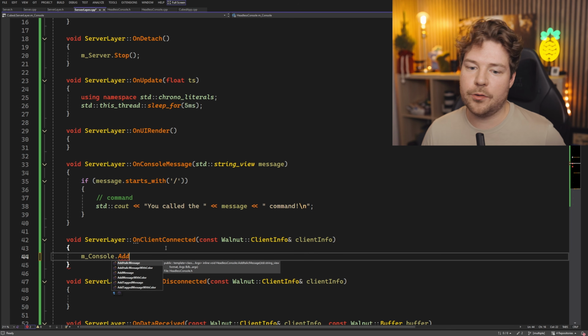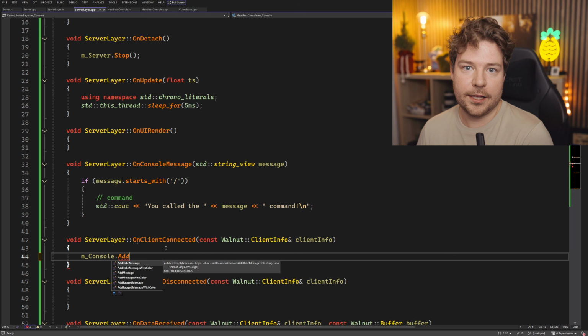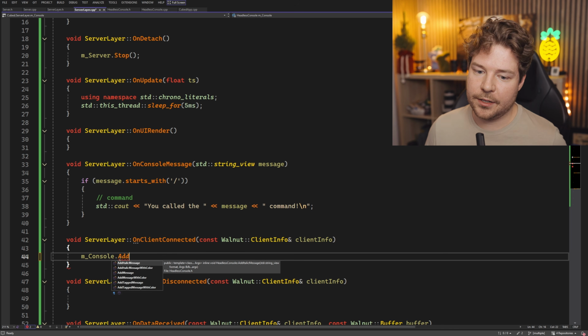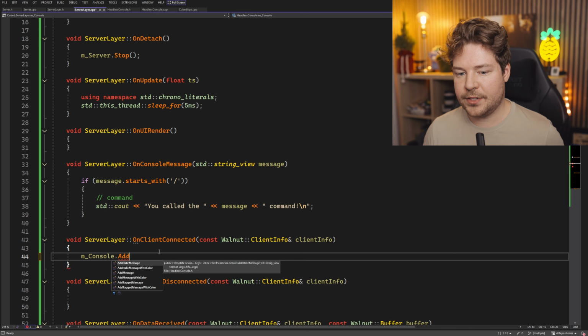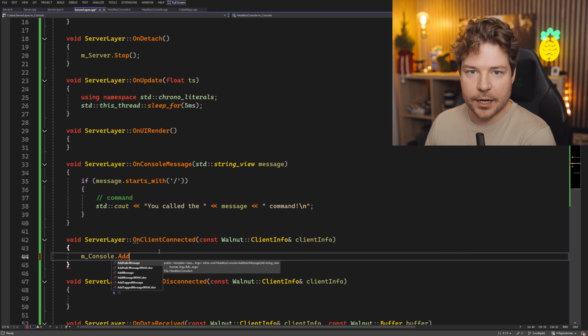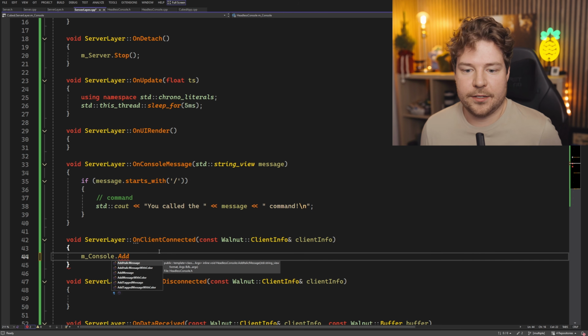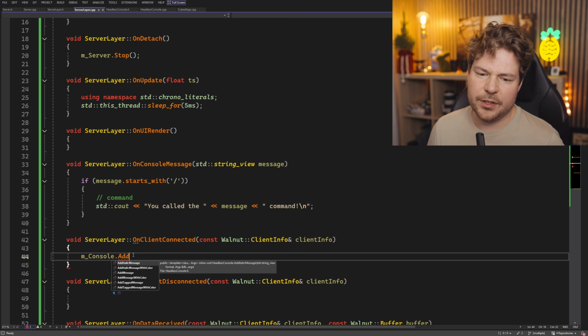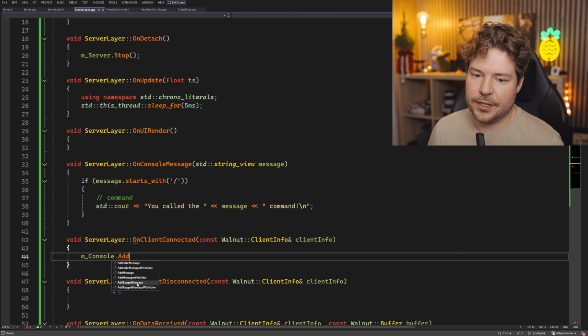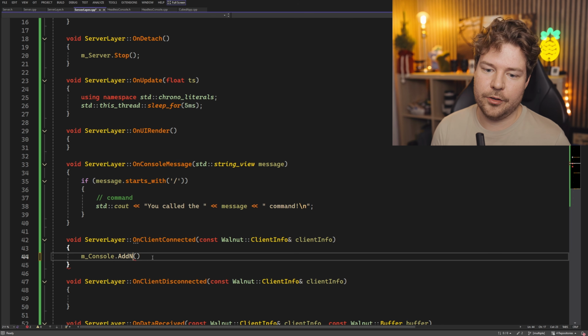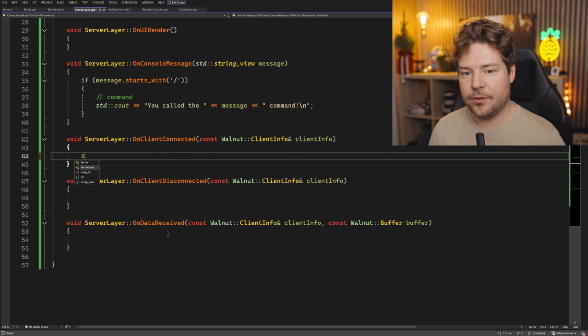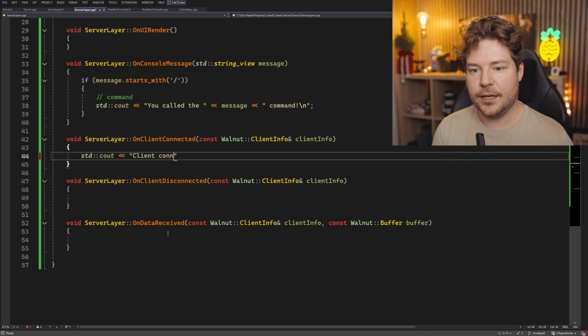So if we had both a GUI server and like a headless server, then of course doing it this way meant that we would only have to have our code written once, and it would work for either an actual GUI console widget that we might have in ImGui, or in this case, it would go straight to cout basically. But with this, again, you don't need to have that, but you can just do cout directly or whatever else. So I might just do cout client connected.